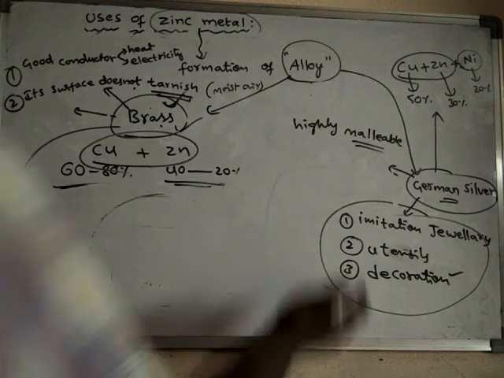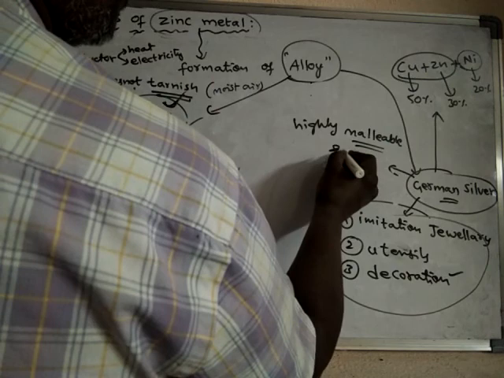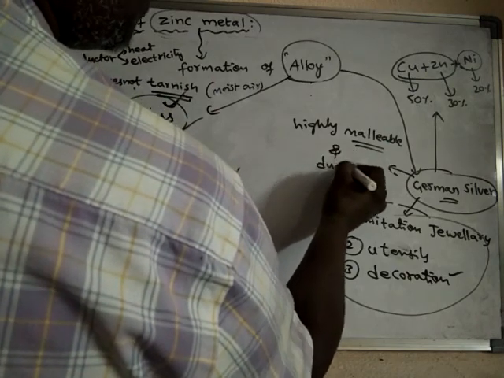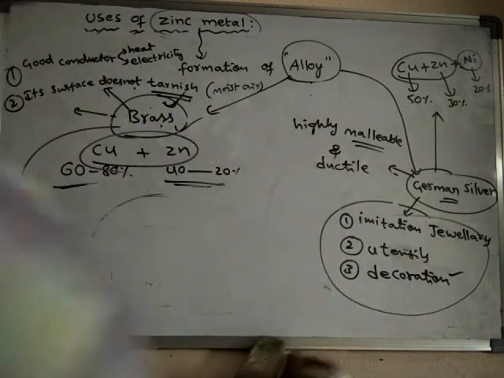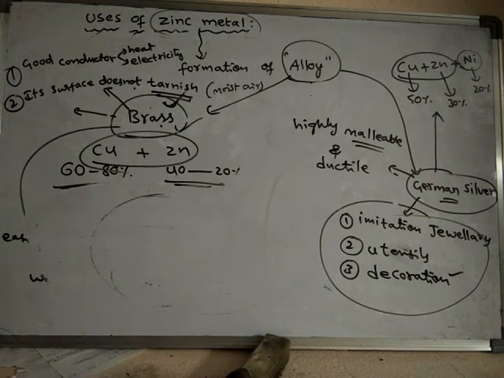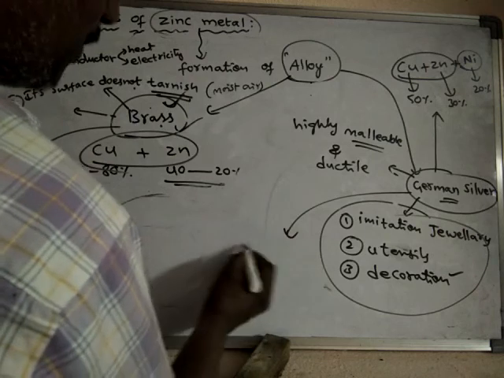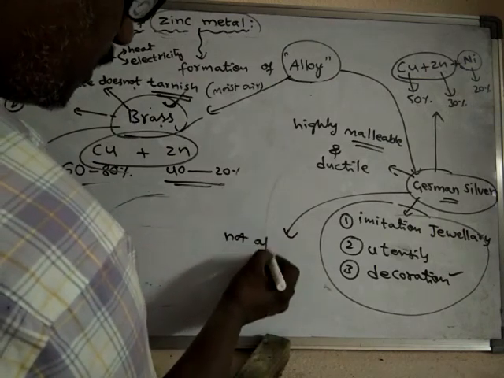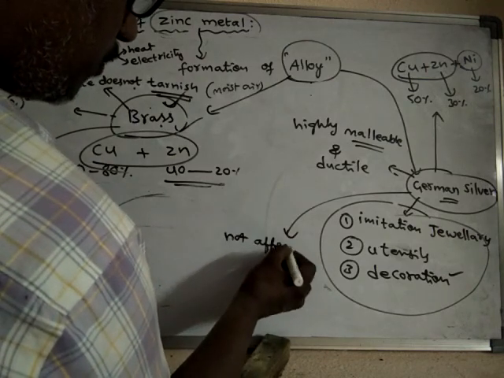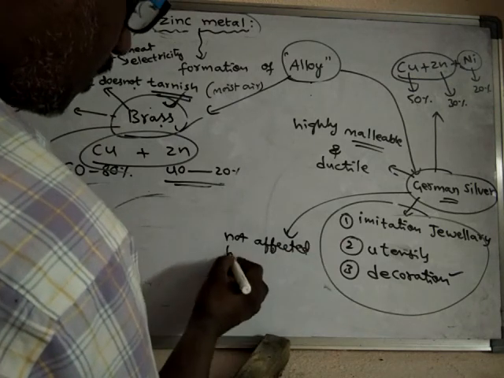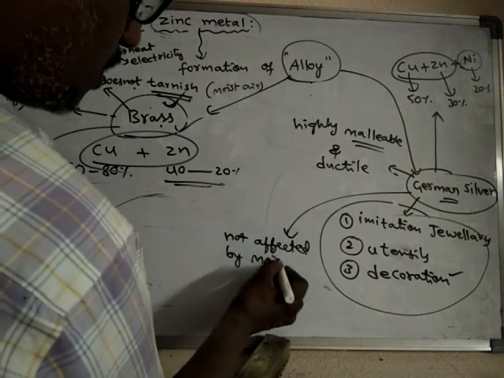It is also ductile, and ductile means we can make wires from German silver. And it is not affected by moist air.